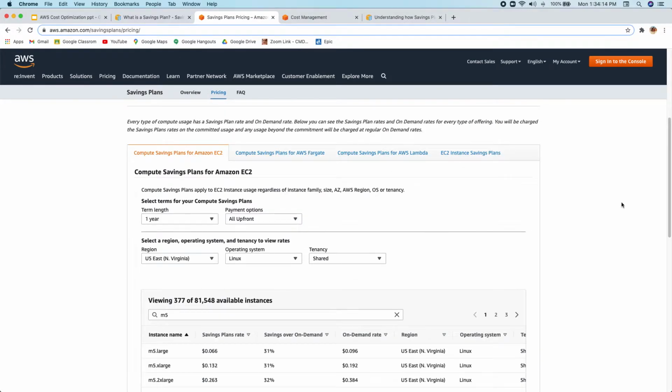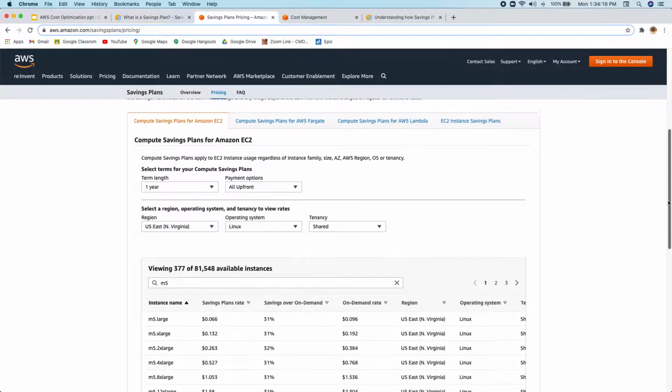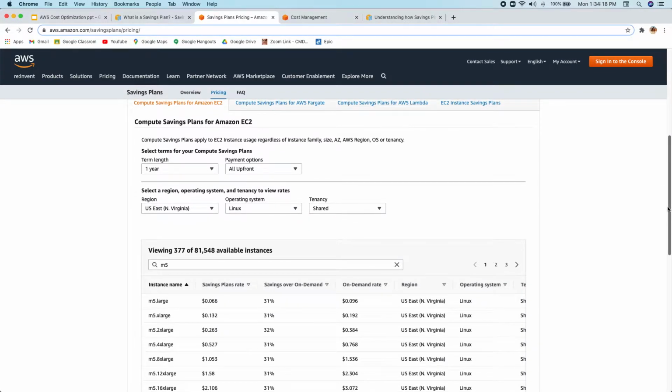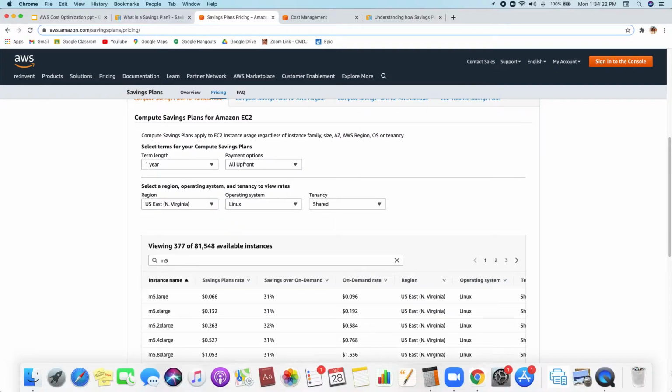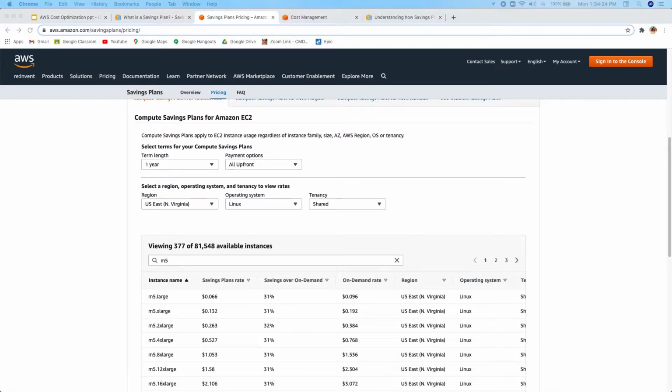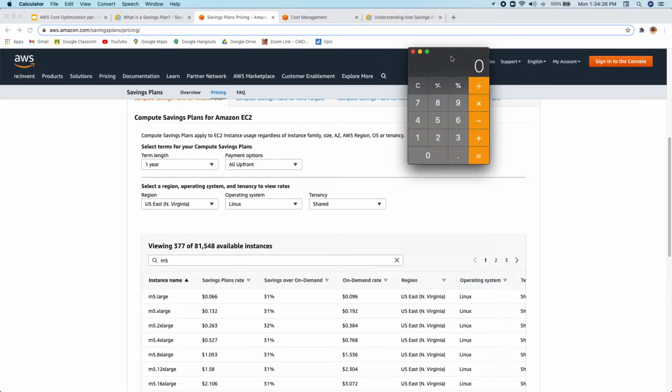So now, how does the discount apply to your instance type? Suppose you make a commitment that you will be paying around $10 per hour for the compute savings plan. So what does that mean? Suppose you are running M5 large instance type, whose savings plan rate is 0.066.